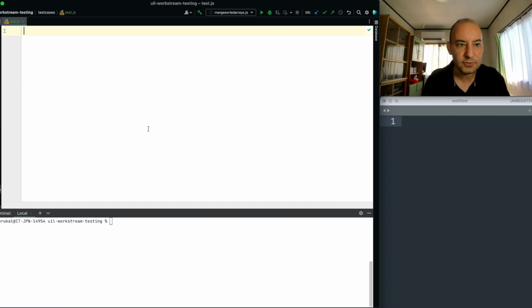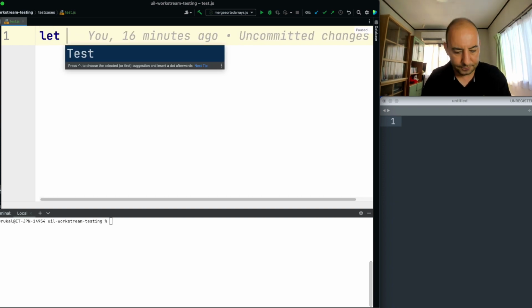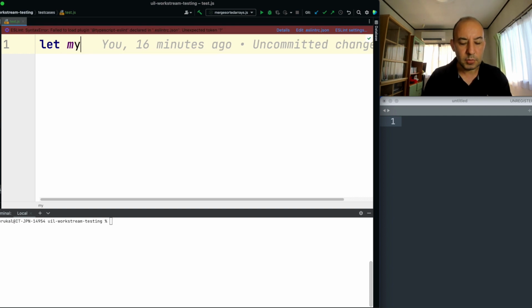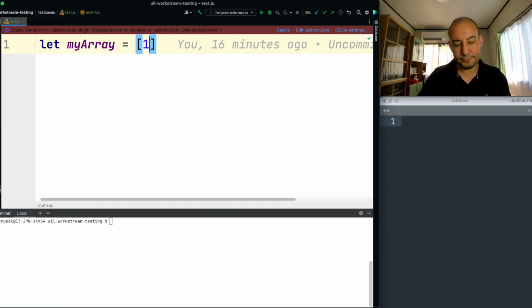So I have a test file here. After a little bit of zooming in, let me create some variables. For example, I have an array. So this is my array, just a short one.